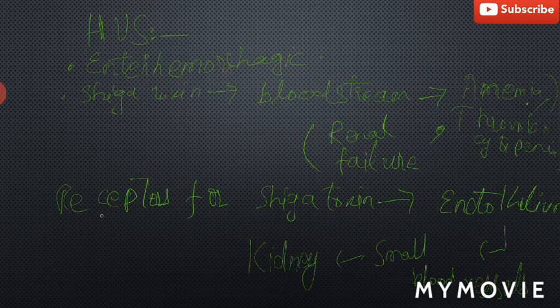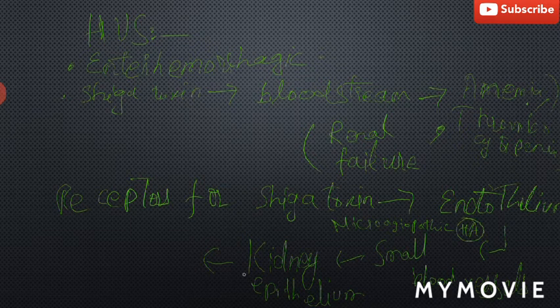So what happens? Death of the endothelial cells of the blood vessels results in the microangiopathic hemolytic anemia, while destruction of the kidney epithelium leads to renal failure.